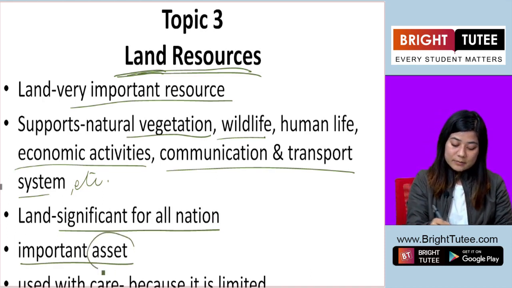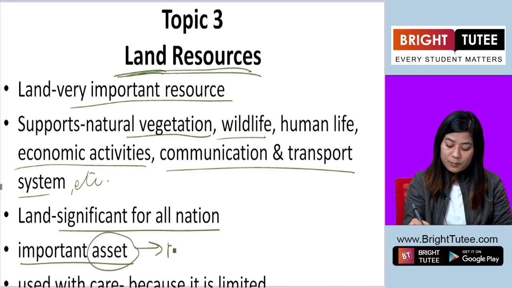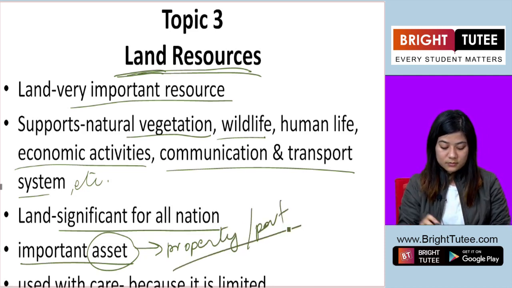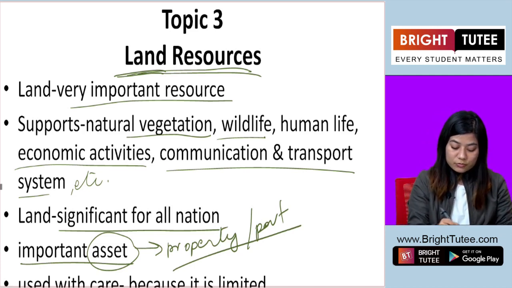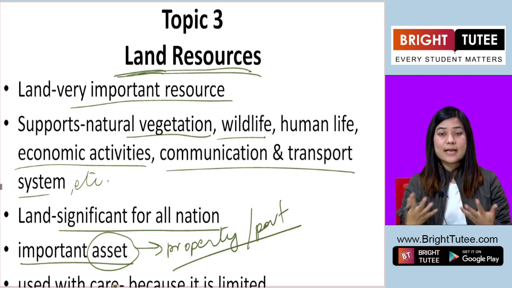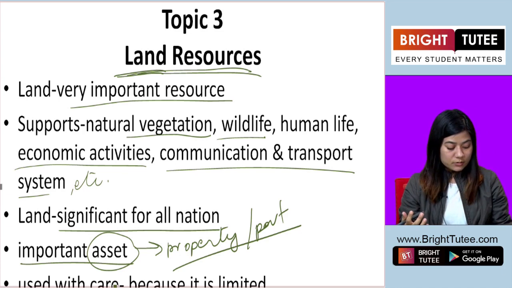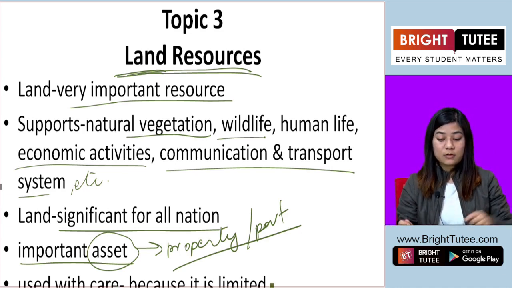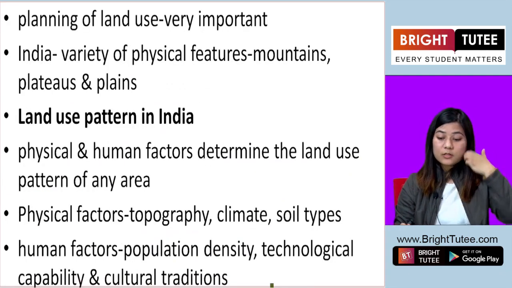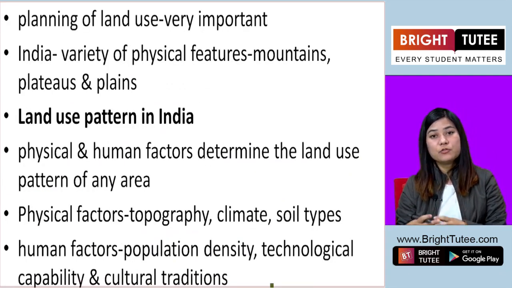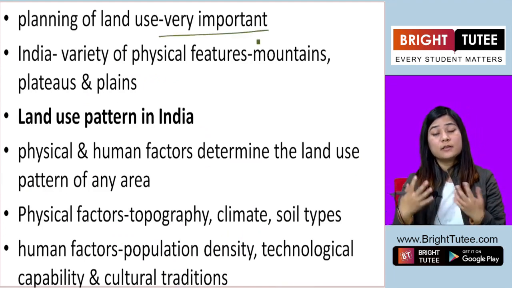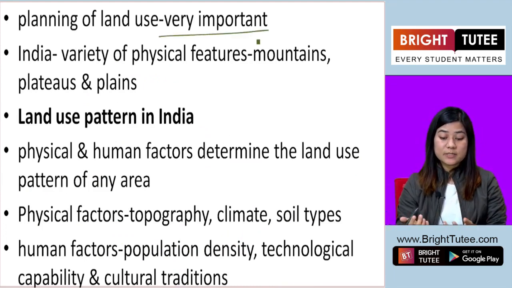Asset means very important property or very important part. It should be used with care. Land as a resource should be used with care because it is limited. So planning the use of land as a resource is also very important because the resource itself is very limited.